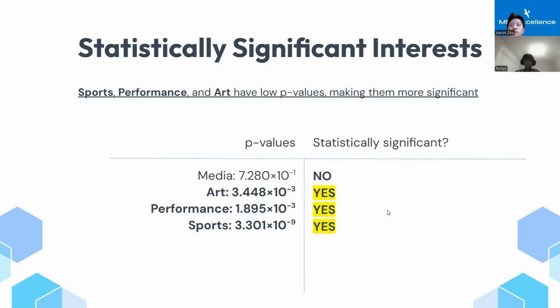Now we'll move on to our second factor in determining a successful match, which is shared interests. Out of the four categories of shared interests that we analyzed, we found that shared sports interests, such as soccer and tennis, shared performance arts interests, such as dancing or theater, and shared fine art interests, such as photography or drawing, all have a significant impact on match length. However, one category, shared media interests, such as watching TV shows or playing video games, doesn't have a high significance on the match length.